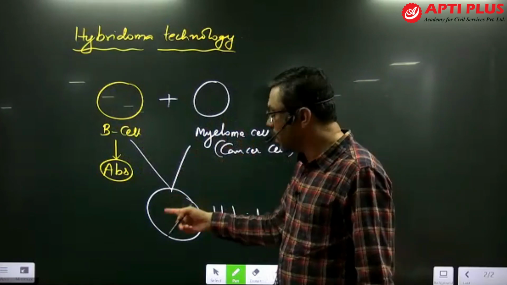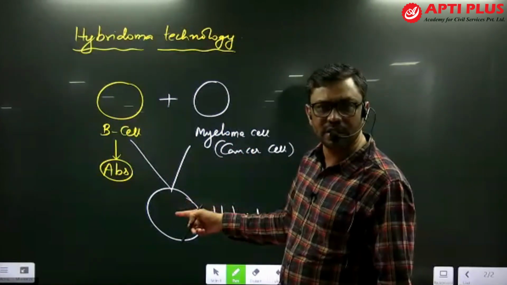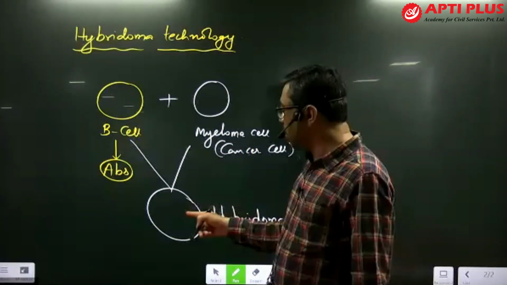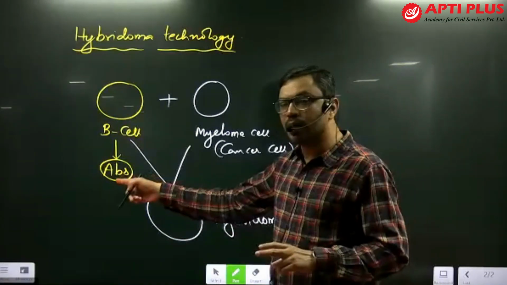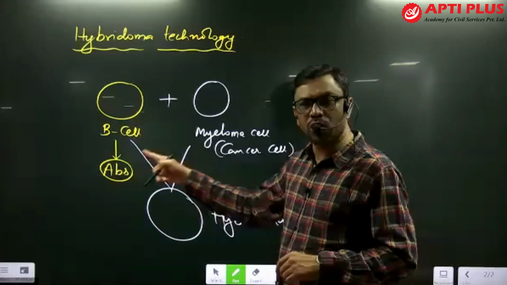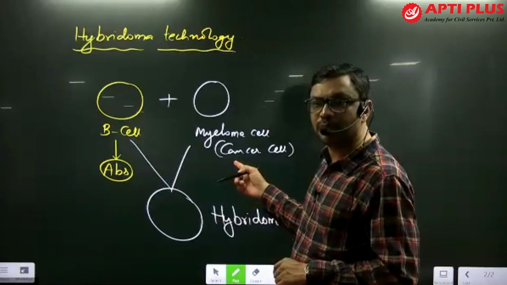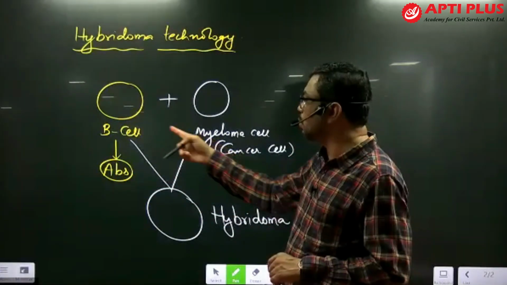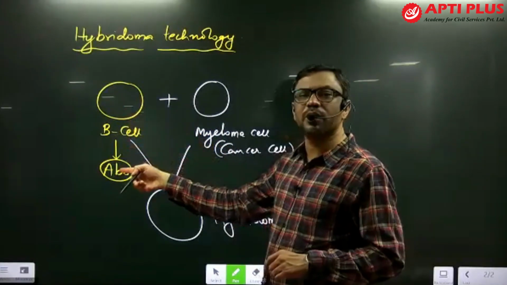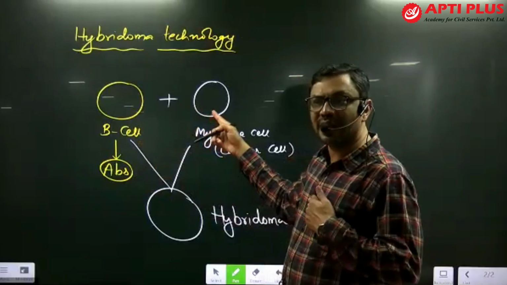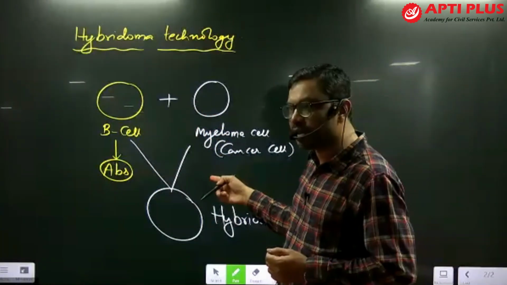Now, this hybrid cell has two characteristic features: one is antibody producing capacity, another is multiplication, proliferation capacity. So the B cell has antibody producing capacity, and the myeloma cell or cancer cell has multiplication capacity.